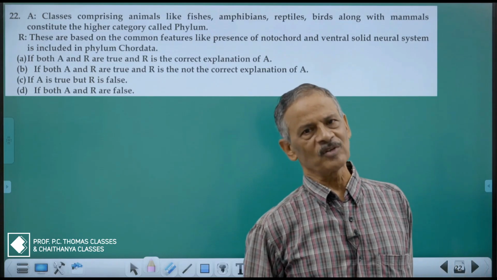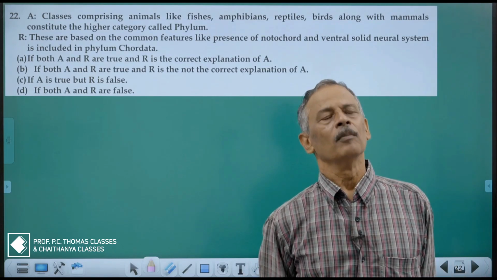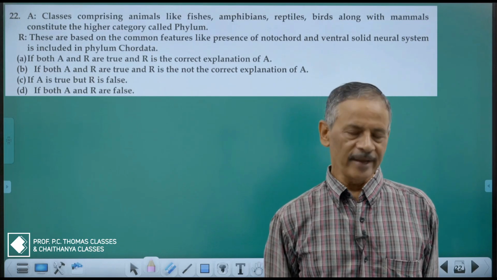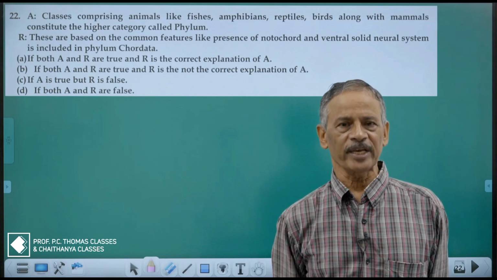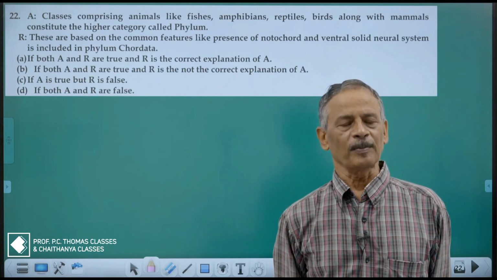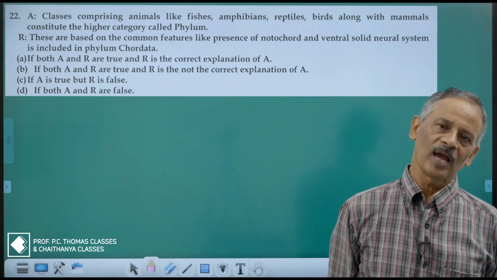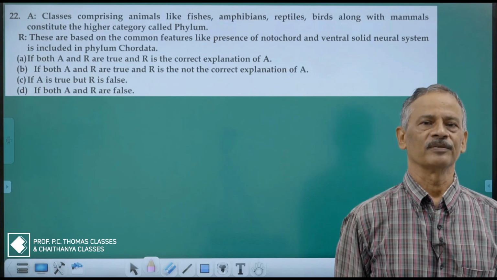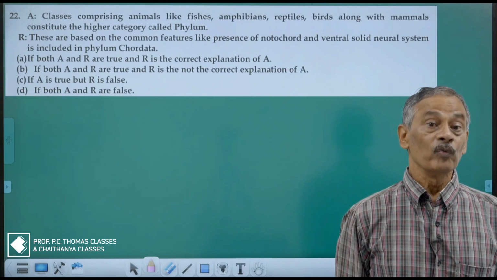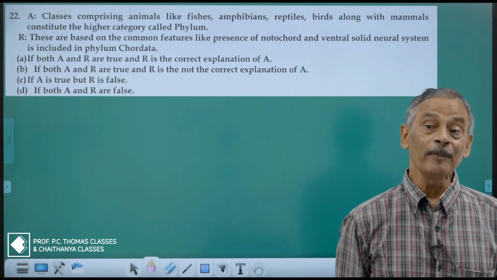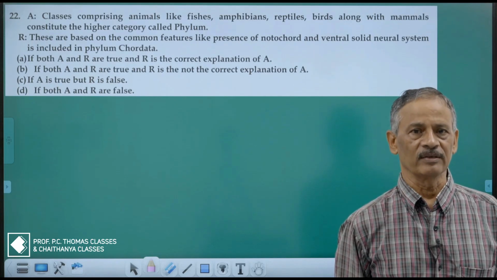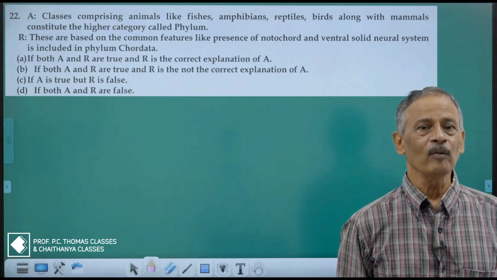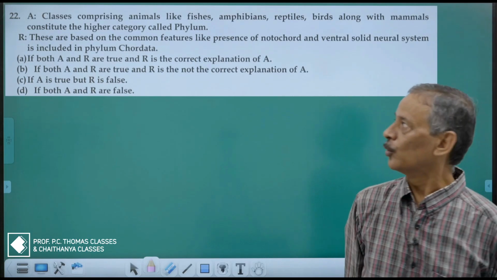Sometimes both statements may be wrong, both may be correct, and the second statement, that is the reason, will be the correct explanation of A. Sometimes one may be correct, sometimes another will be correct. So we are having different types of statements here. Assertion, reason. Okay, you will have this type of question also.